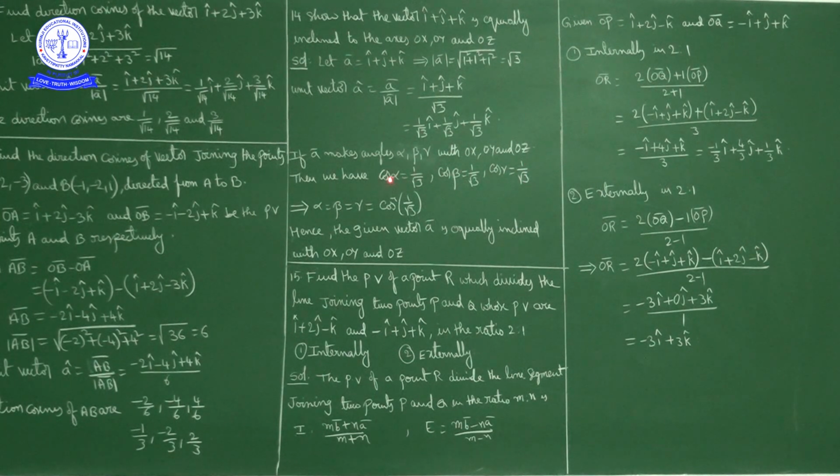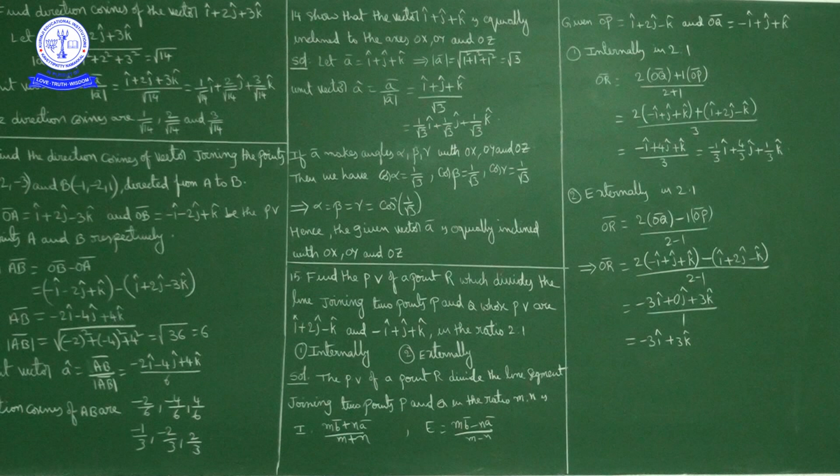So alpha is equal to how much? Cos inverse of 1 by root 3. Beta is equal to how much? Cos inverse of 1 by root 3. Gamma is equal to what? Cos inverse of 1 by root 3. So alpha is equal to beta is equal to gamma is equal to cos inverse of 1 by root 3.